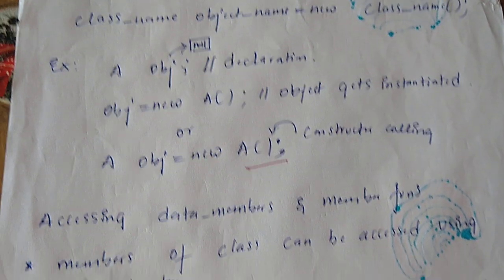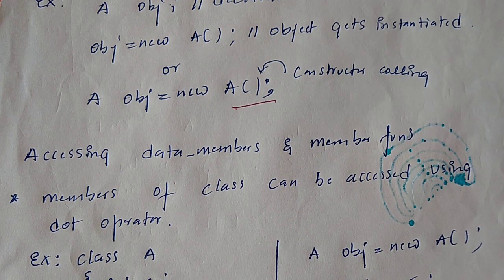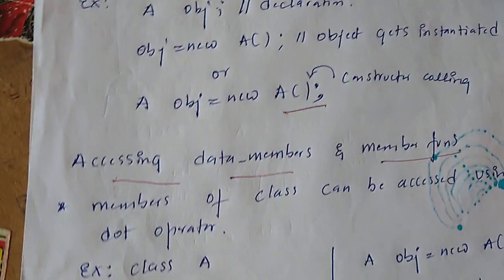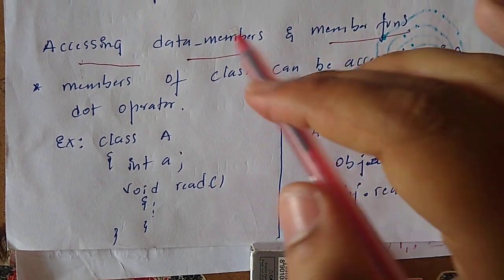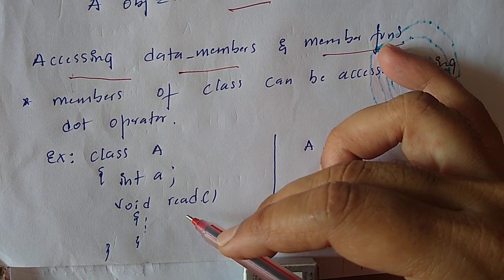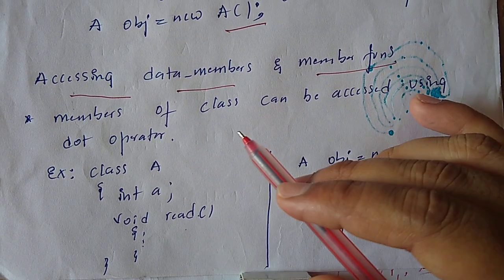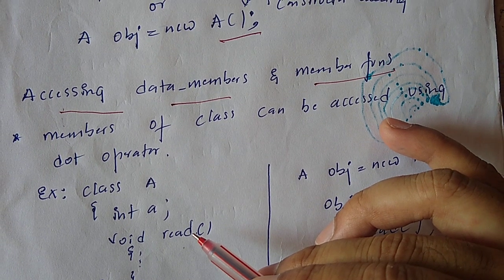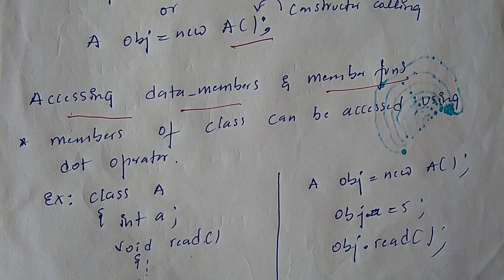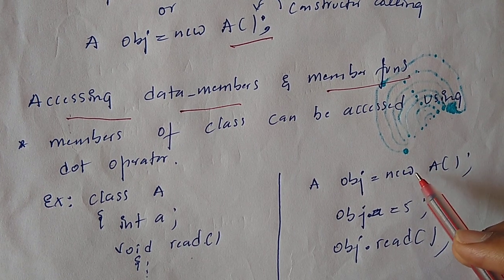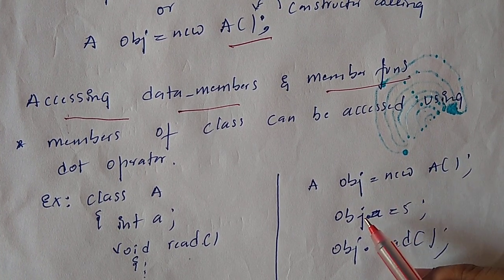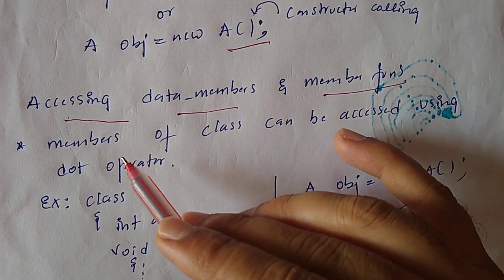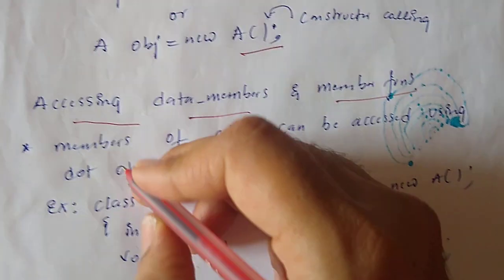Now, accessing data members and member functions. How do we access data members and member functions? Assume there is a class with one data member and one member function. If you want to access the instance variable and member functions, you have to access them only through objects. First we have to create an object, and next by using the dot operator we can access them.